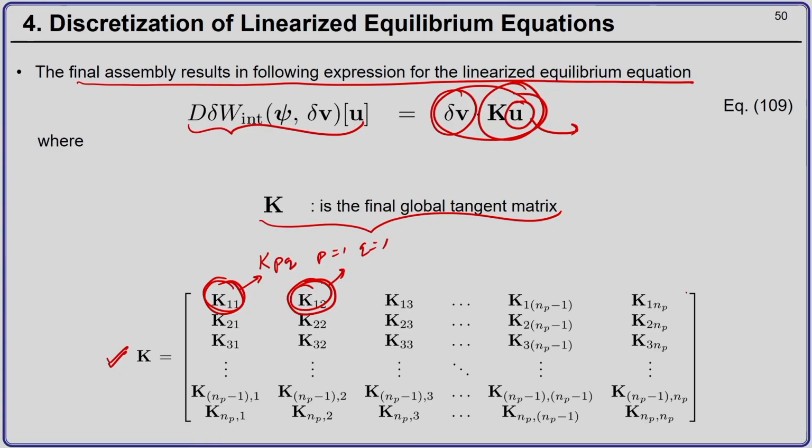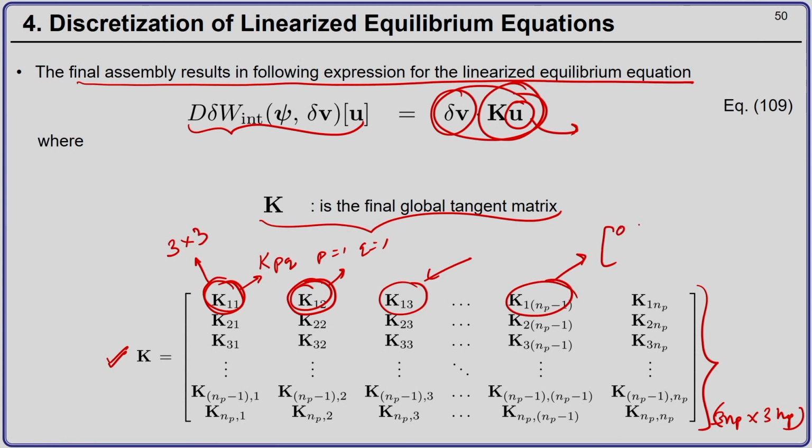Like this, you will get the final global assembled matrix. And remember, each of these matrices is of size 3 cross 3. So, considering 3 degrees of freedom per node, the total size will be 3 NP cross 3 NP. And remember, a lot of these tangent matrix components may be equal to 0.